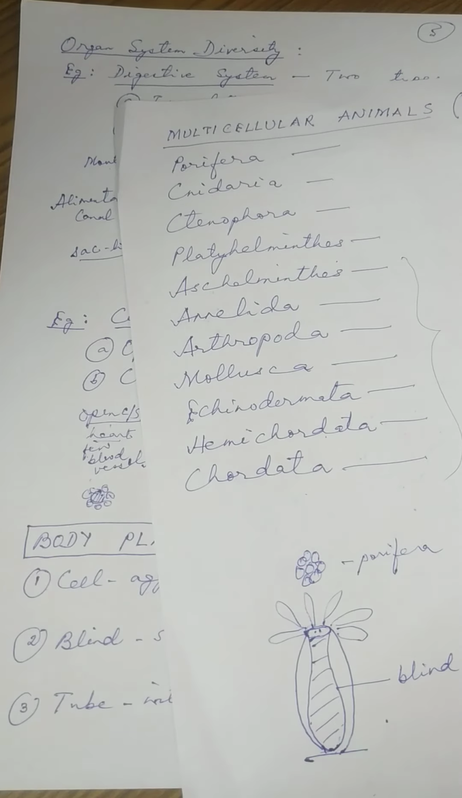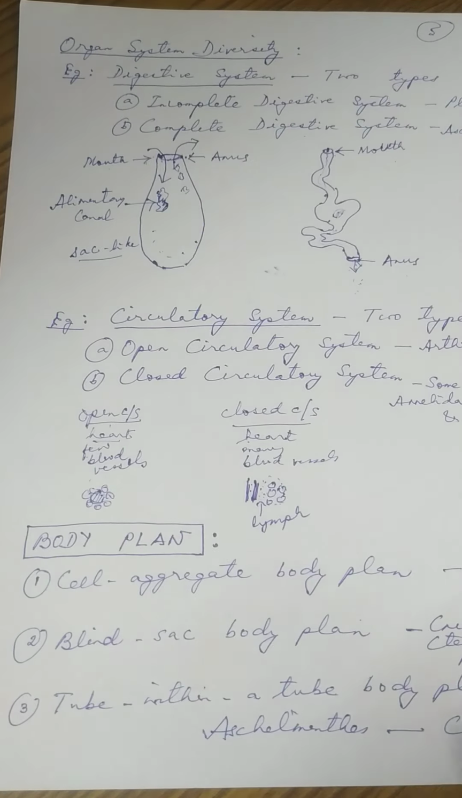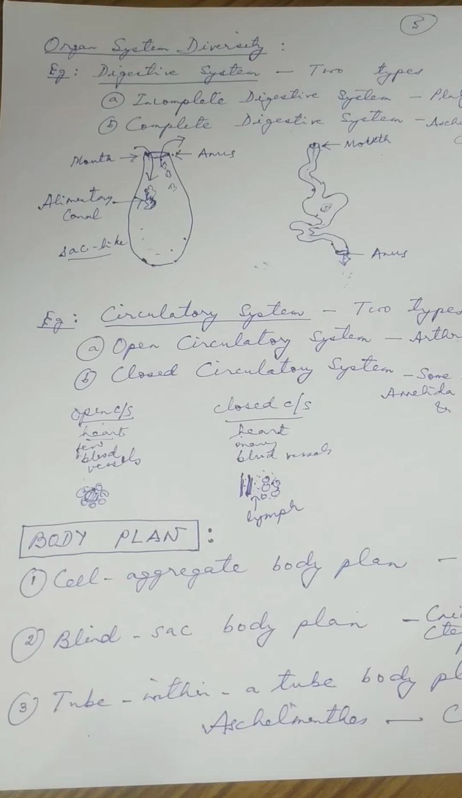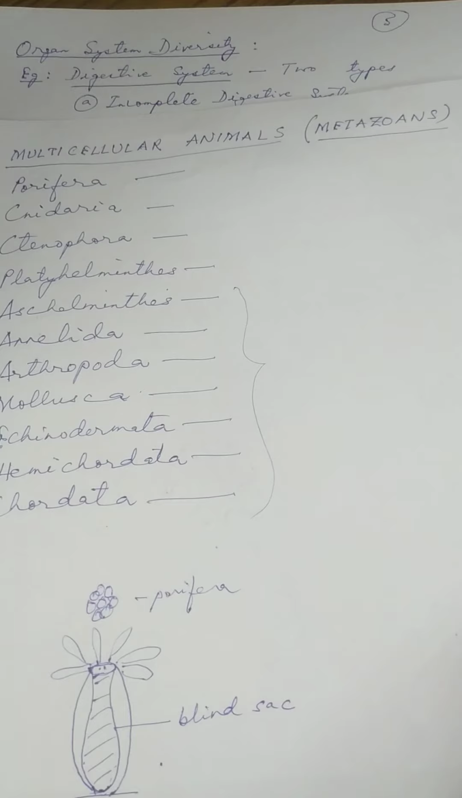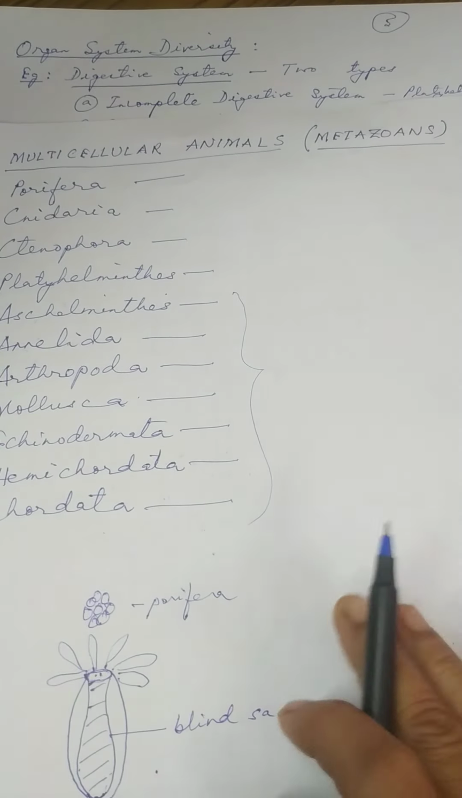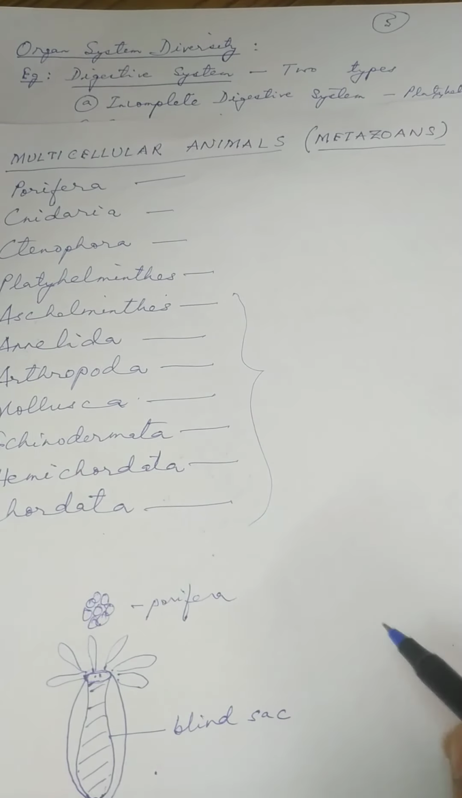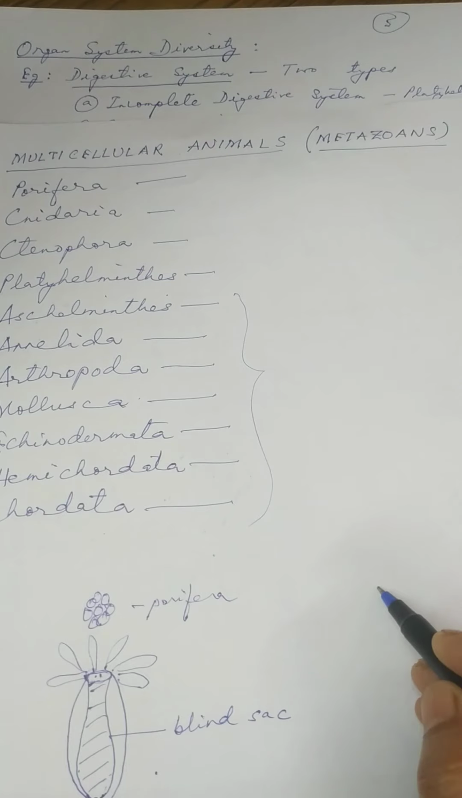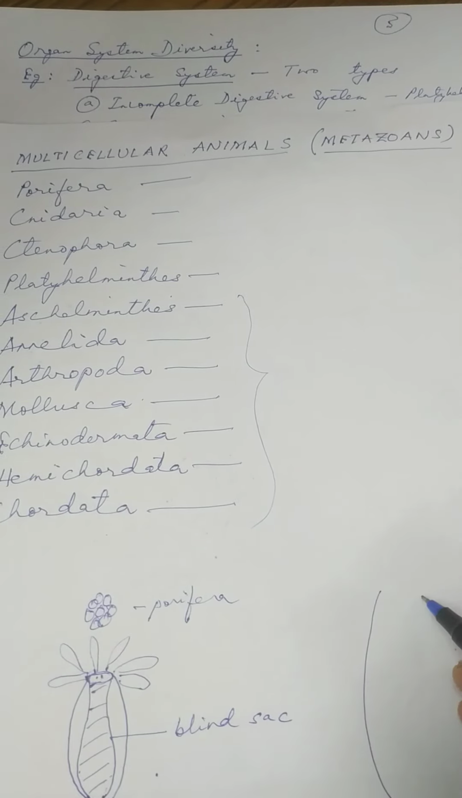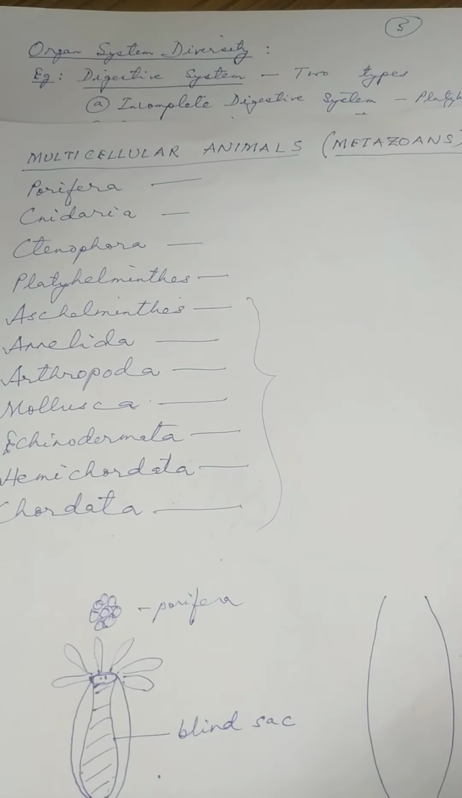Okay. Now the third one is what? Tube within a tube body plan. So let us see. Tube within a tube. What is the meaning? One tube present inside another tube. So this is the body of an animal. This is the body. So this is cockroach. A cockroach.